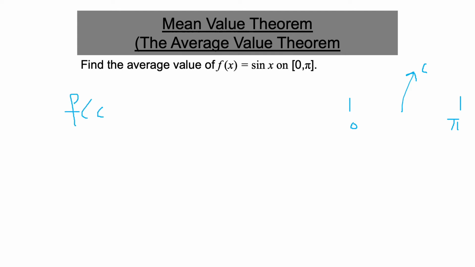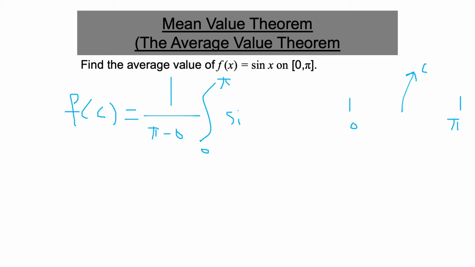c equals 1 over pi minus 0 multiplied by the integration from 0 to pi of the function sine x.